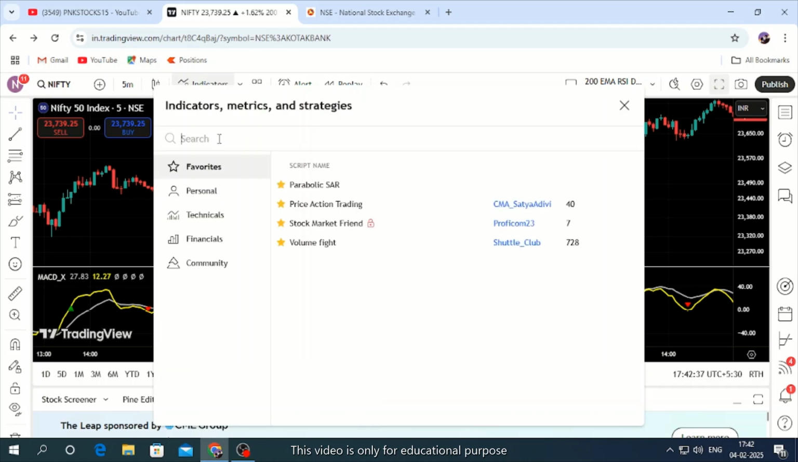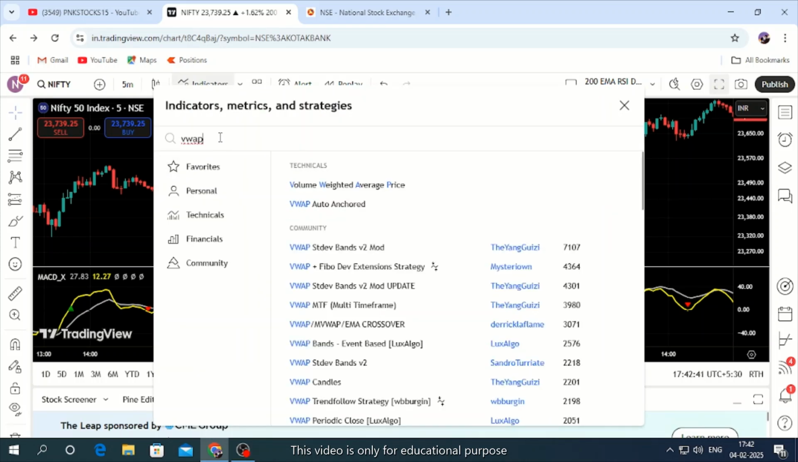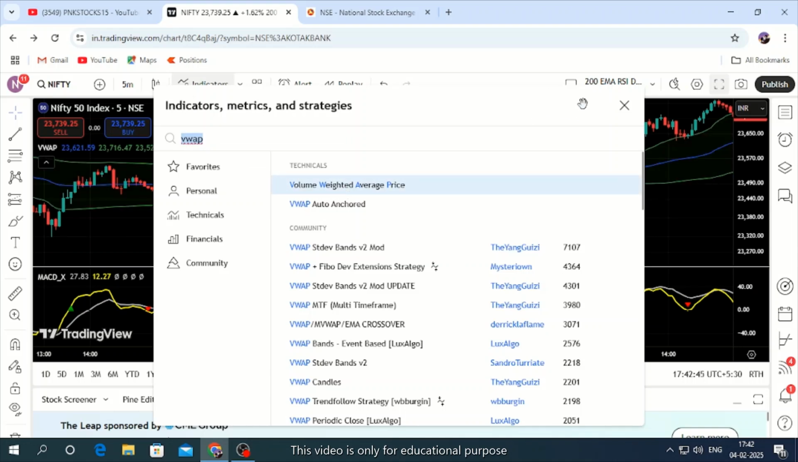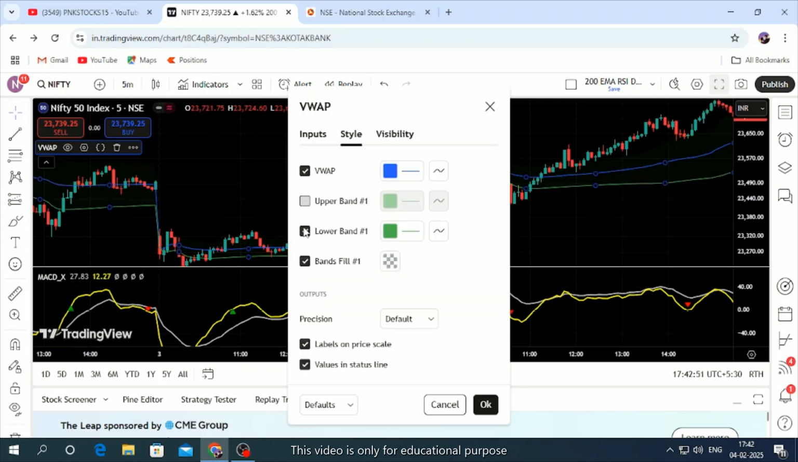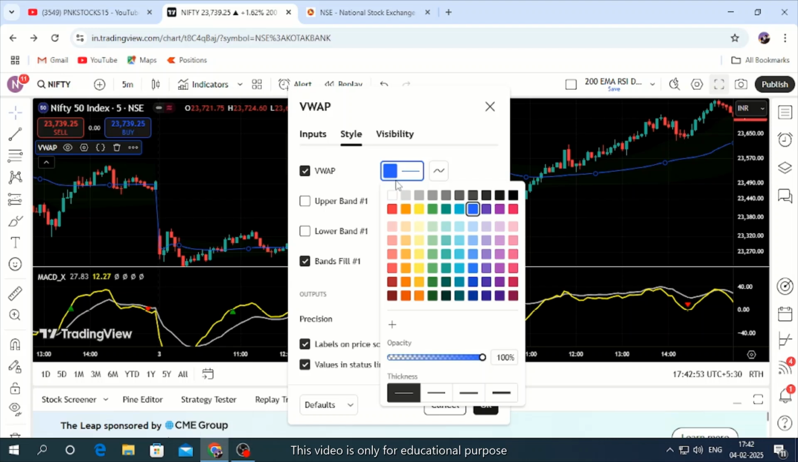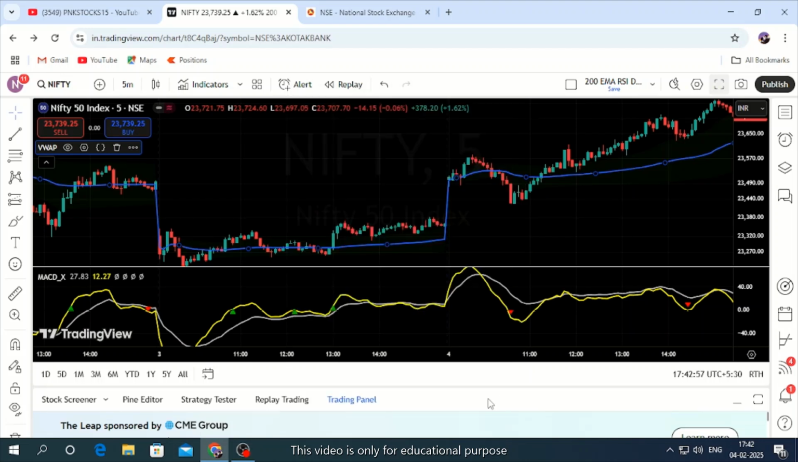For that, we are using VWAP, volume weighted average price. This is the first indicator that we are adding. In this you will get three lines, but we don't want three lines. We'll take only two lines. We'll use only the blue color line. We'll make it bigger and press OK.